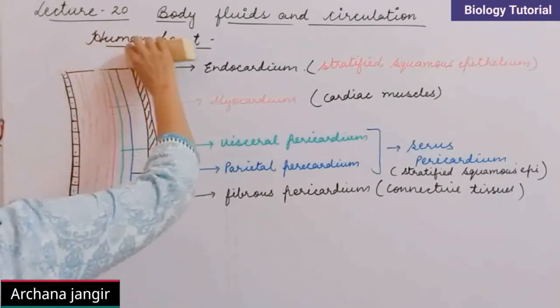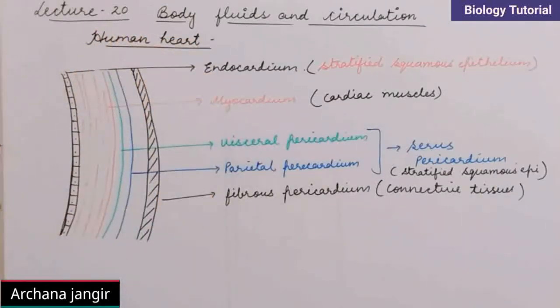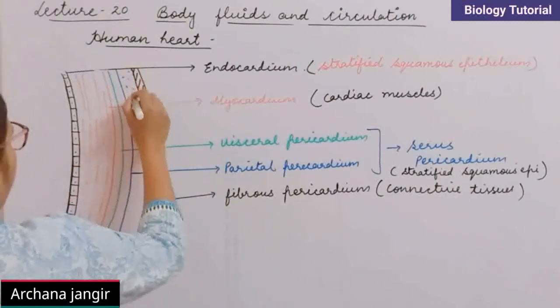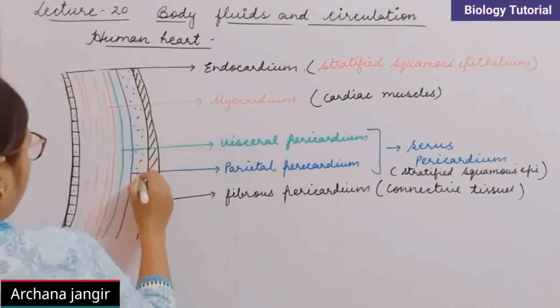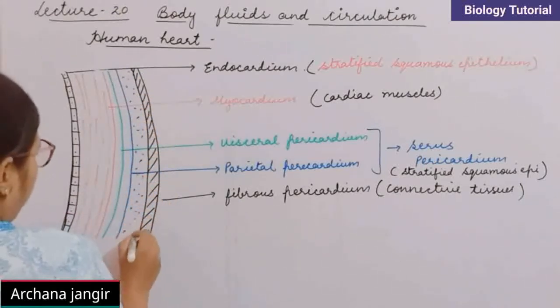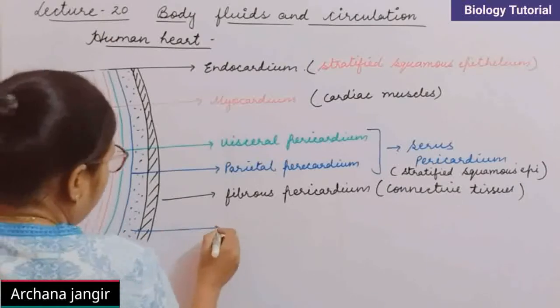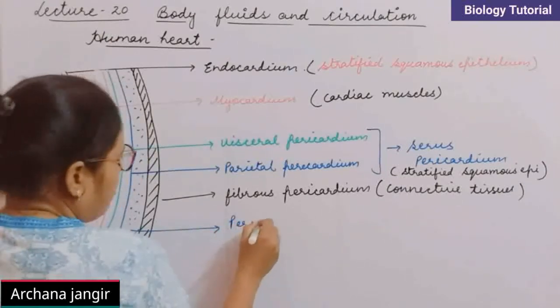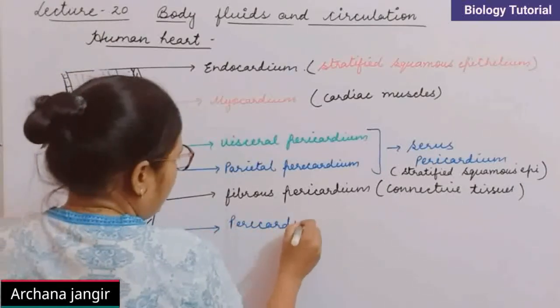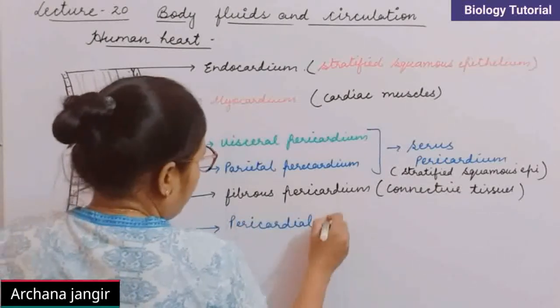This cavity is called pericardial cavity, and the fluid which is filled is called pericardial fluid.